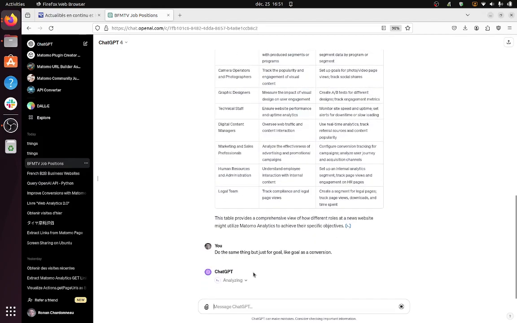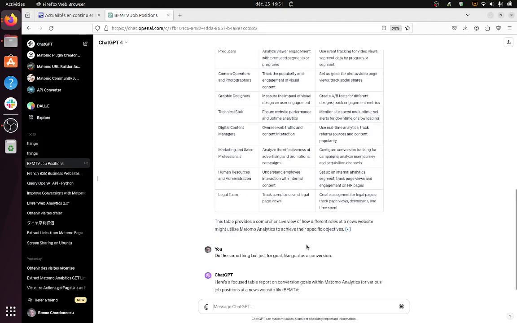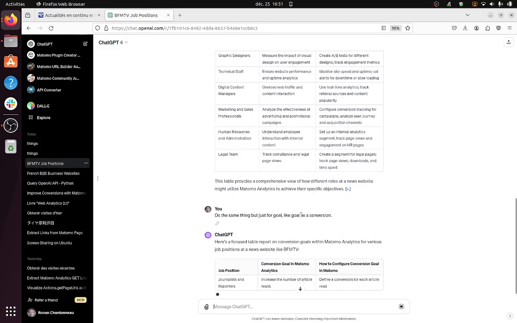And we're going to see if it changes its state of mind, because this table is super useful for a consultant, but if you are more like a trainer and you are reaching the unit in which you need to explain what goals are, it's going to be very hard for you to catch the attention of the profile for which goals do not ring a bell. So here what we are trying to get is a clear example of what conversions would look like for a legal team.